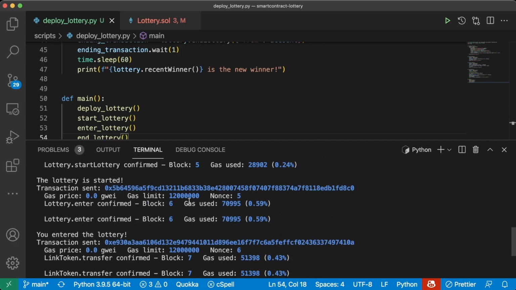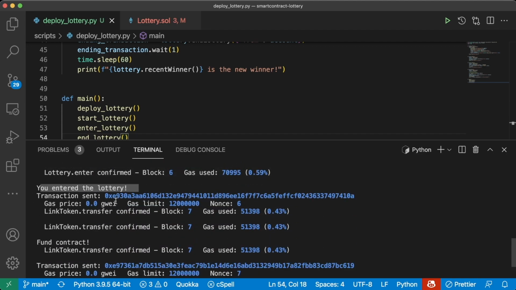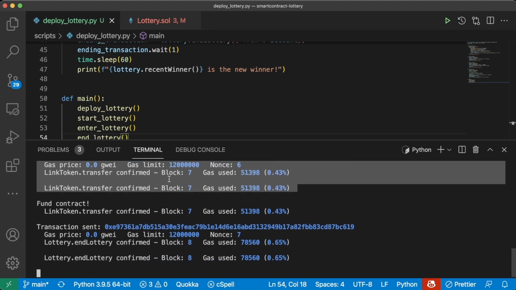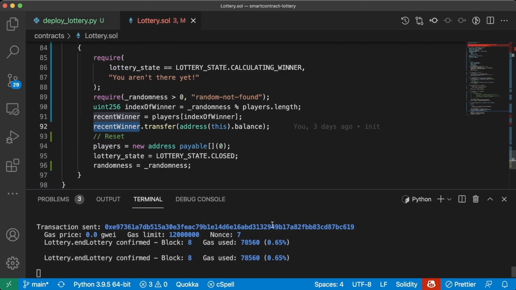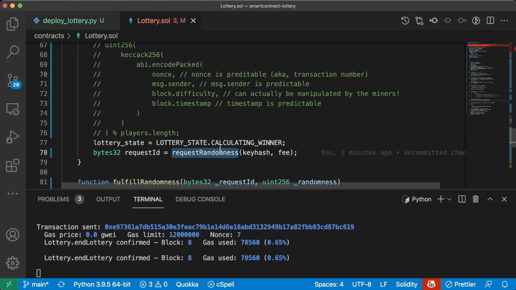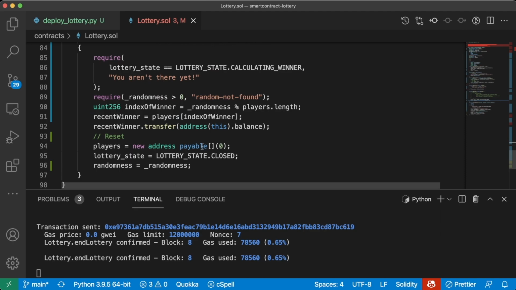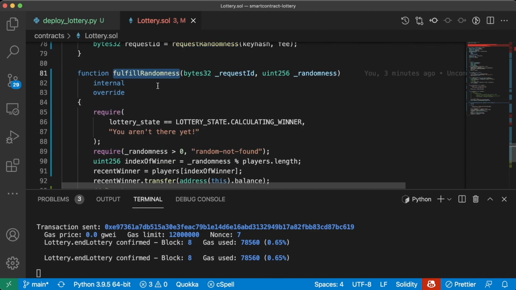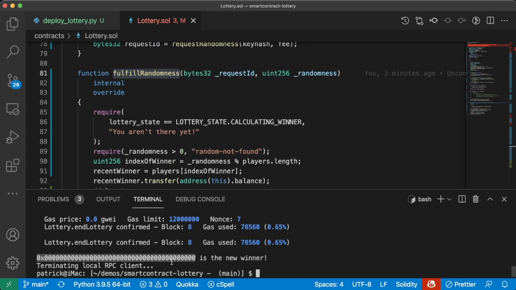So we're doing a lot of transactions here. We've started the lottery. We're entering the lottery. You entered the lottery. We're sending some link token. Now we just called the end lottery function. While we're waiting here, this is when the Chainlink node would go ahead and start responding with our randomness. However, as you probably astutely guessed, there's no Chainlink node that's going to call this fulfillRandomness function right now. So for our Ganache chain, this will hypothetically end with nothing, right? Because there's no Chainlink node actually responding here. 0 is the new winner.